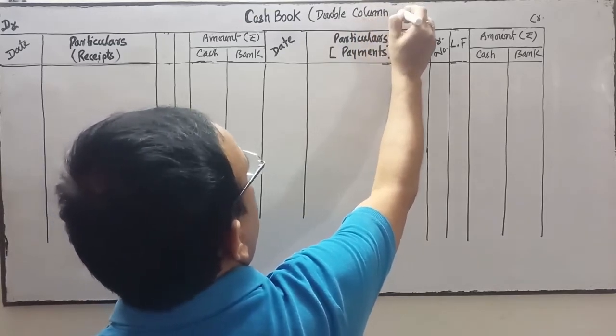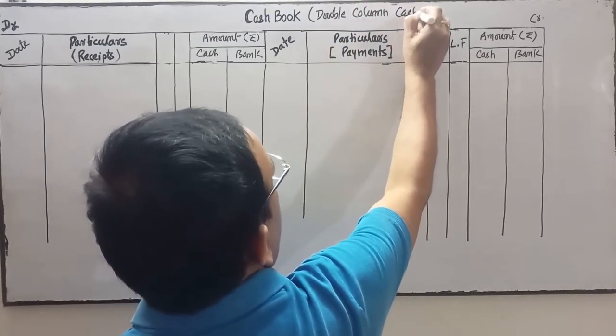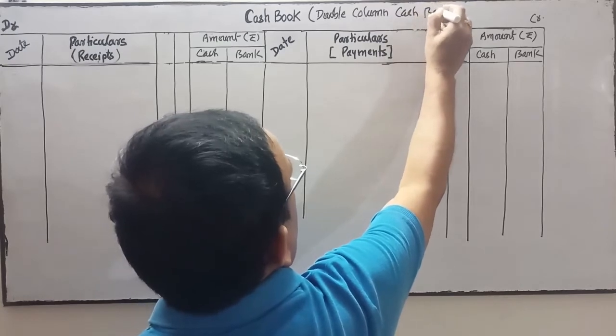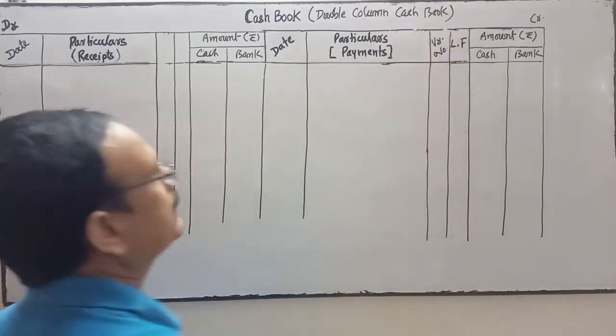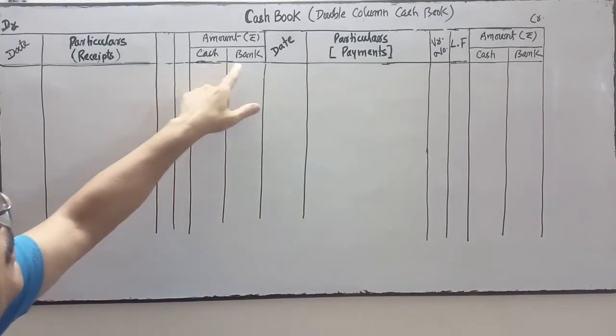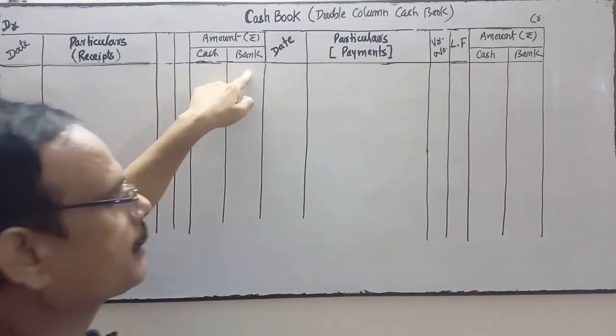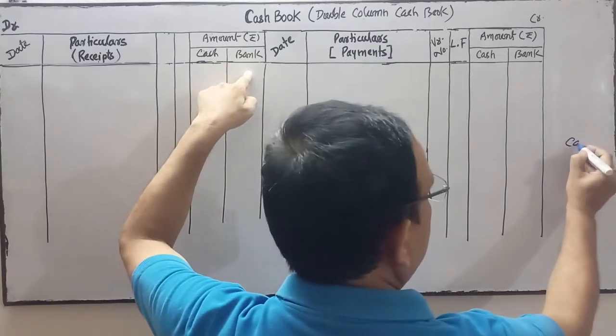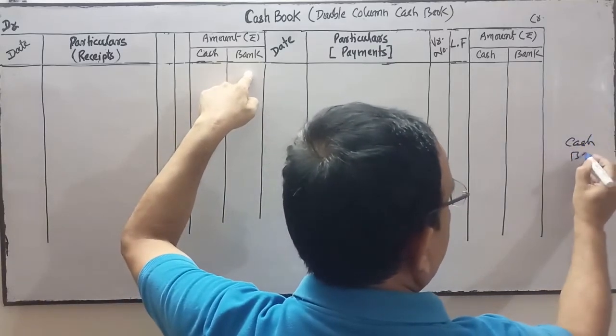In the double column cash book, I am going to operate the columns of cash and bank both at a time.